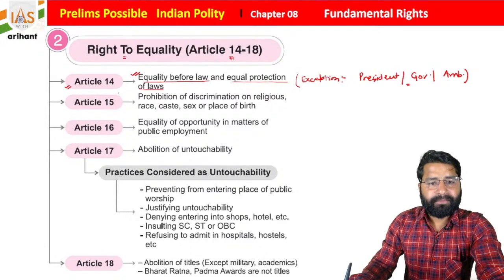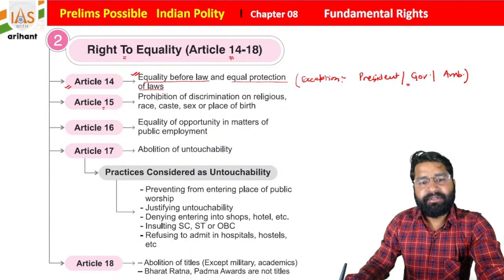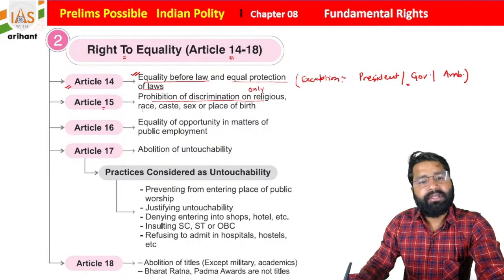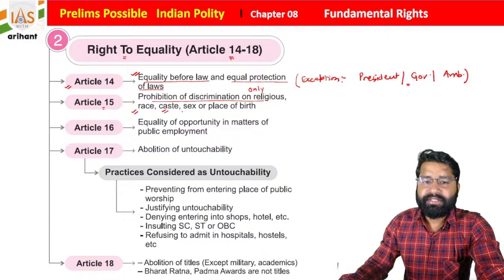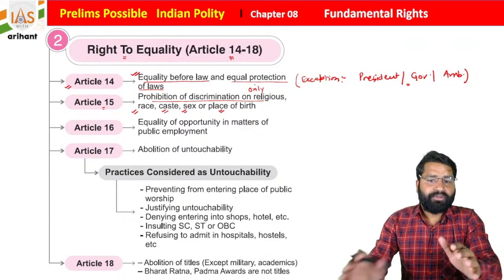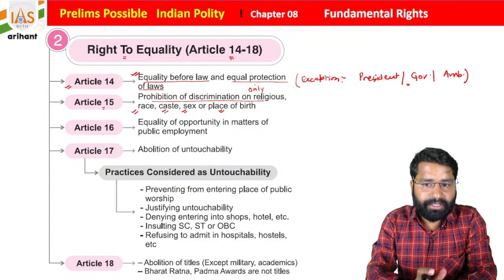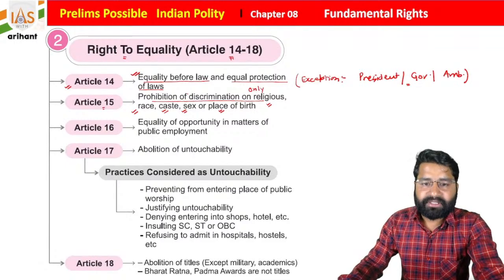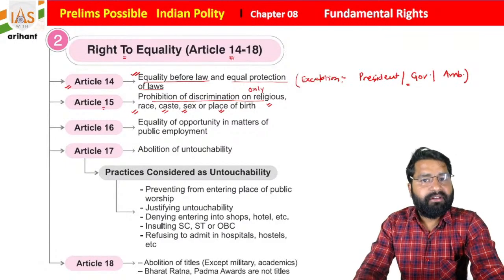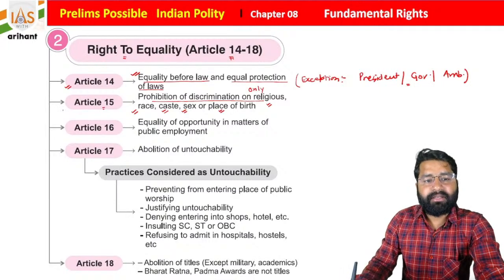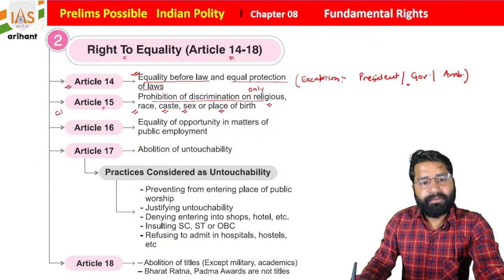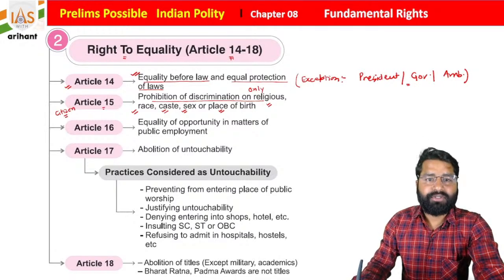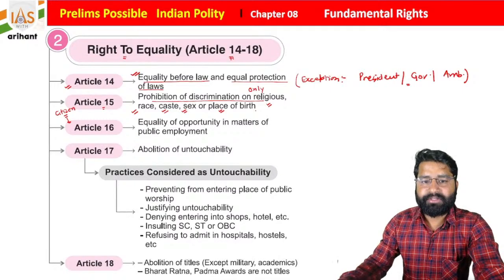Now see the next thing, that is Article 15. It mentions the prohibition of discrimination on the only ground of religion, race, caste, sex or place of birth. So it means no person is going to be discriminated only on the basis of religion, race, caste, sex, place of birth. Everyone will be treated equally, but this right is not applicable to foreigners. They can be discriminated, so it is applicable only to citizens, students. Article 16 also is applicable to citizens.